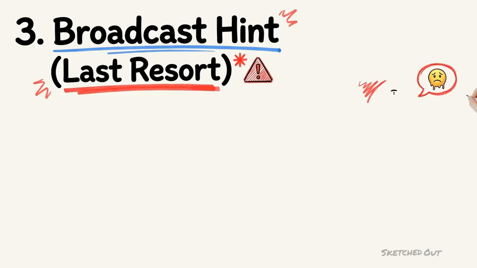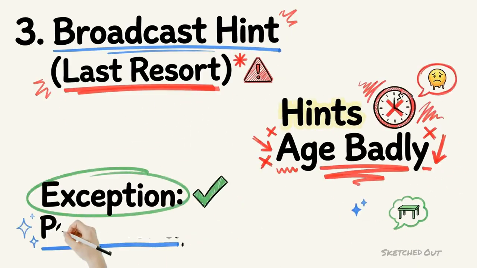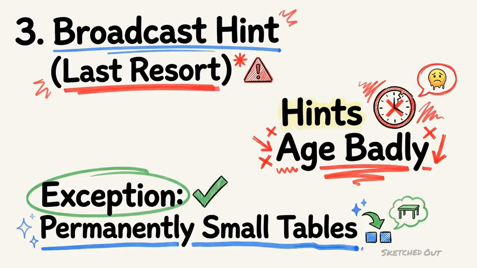Use hints sparingly. A hint that was correct when you wrote it becomes wrong when data grows, and it overrides AQE. The one case where a hint earns its place is a lookup table that is permanently small and will never grow past the threshold, where you want to avoid the overhead of AQE checking dynamically every run. Hard-coded hints age badly everywhere else.